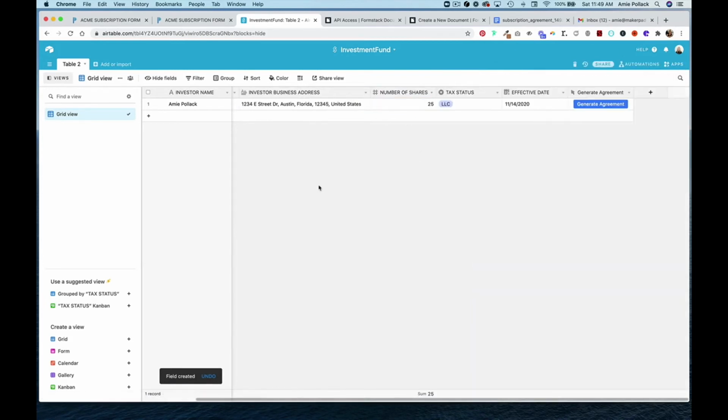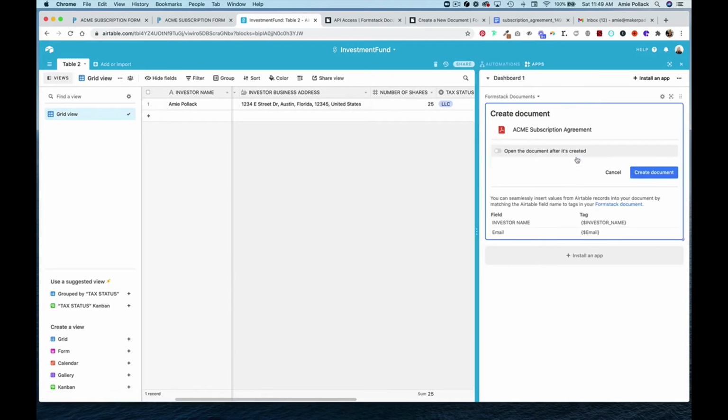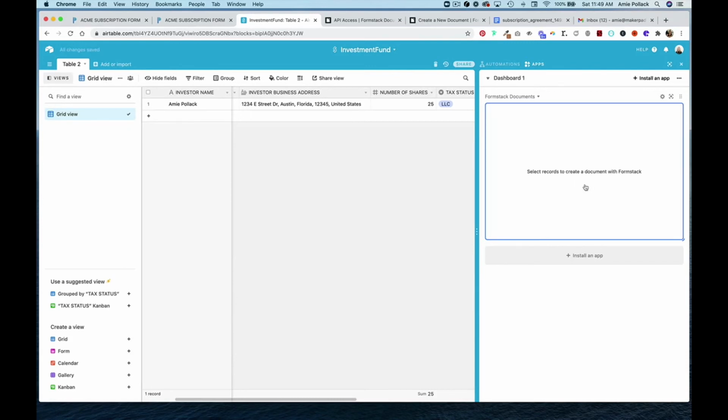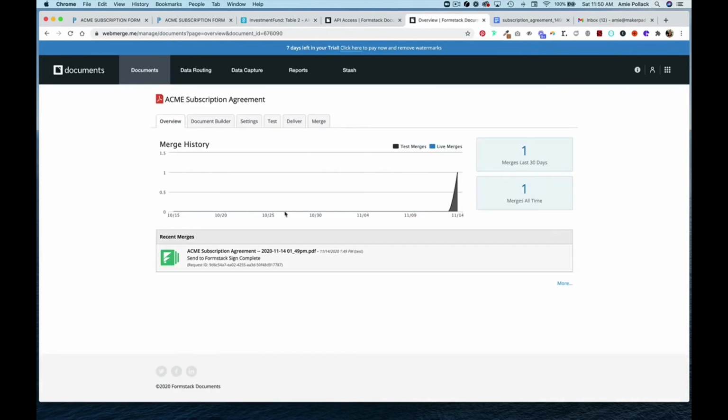So now if I'm in my Airtable, I can click this button and it will open the app, and I select that document, and you can open it after you've created it, or you can just create the document and it will work in the background. So we'll create the document. And if we went into our documents, you can see that it was sent to Formstack Sign.